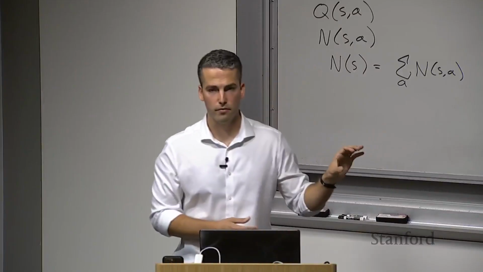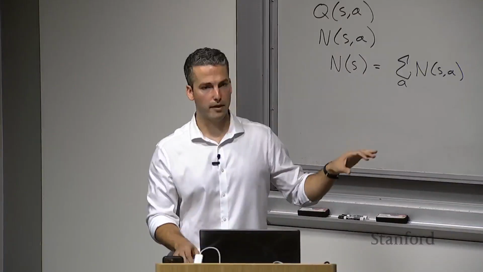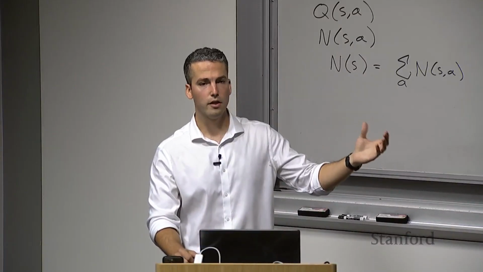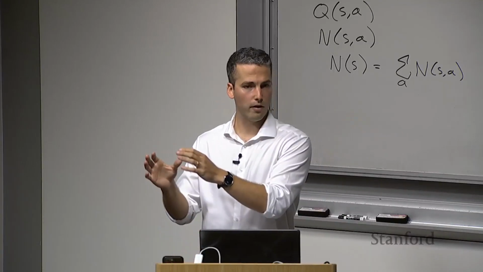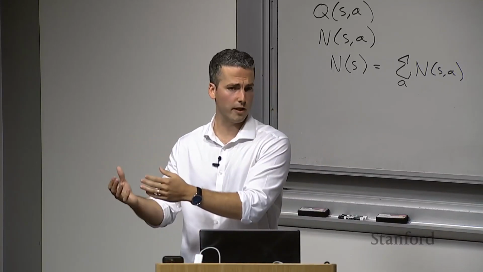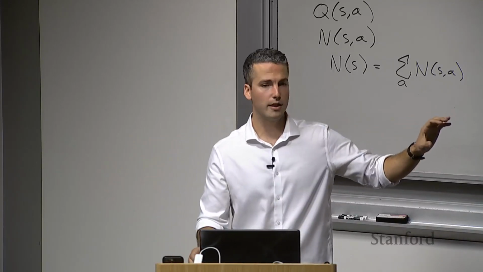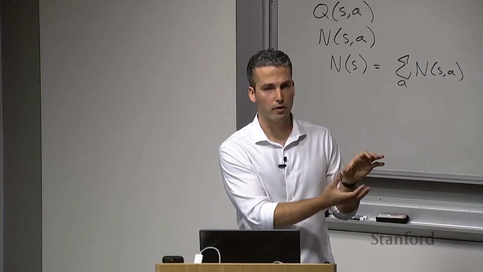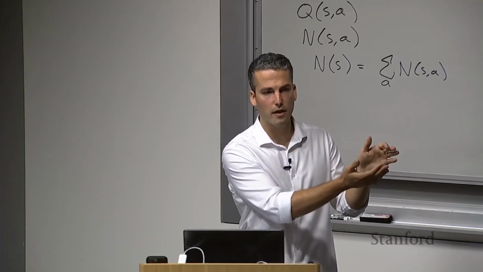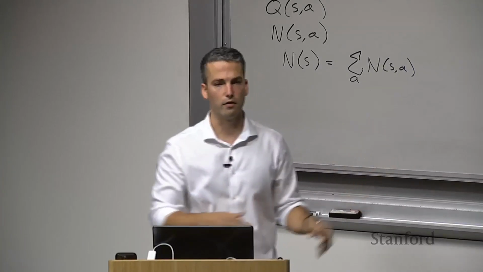You don't have to use a rollout policy though. There are other methods that you can use. For example, you could use an offline learned neural network that estimates the utility of being in a particular state. And then in the simulation step, you're just querying that neural network, saying, hey, what's the utility estimate in that state, and using that instead of the rollout policy.